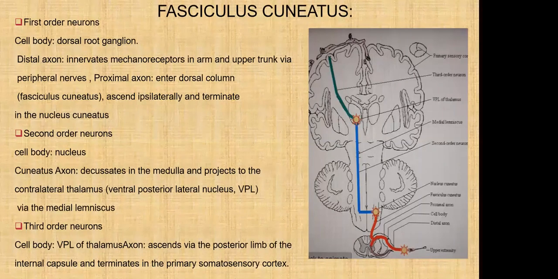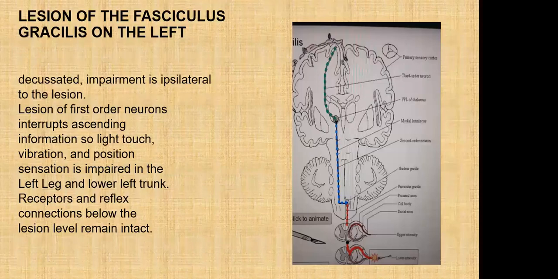The second order neuron cell body is in the nucleus cuneatus. The axon decussates in the medulla and projects to the contralateral thalamus via the medial lemniscus. Third order neuron, cell body in the VPL of thalamus, axon ascends via the posterior limb of the internal capsule and terminates in the primary somatosensory cortex.